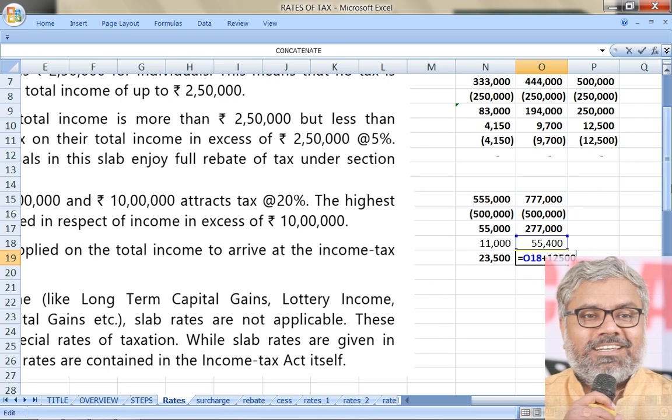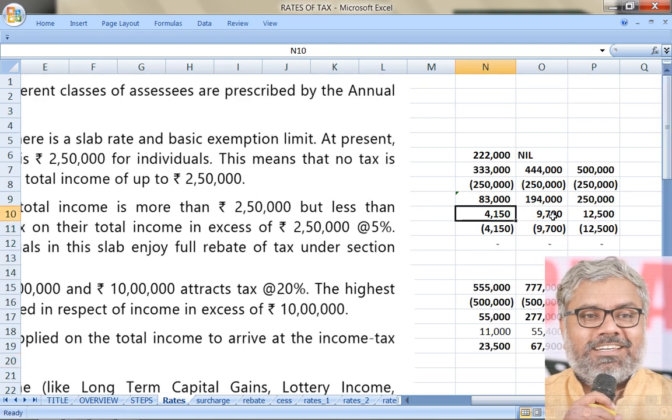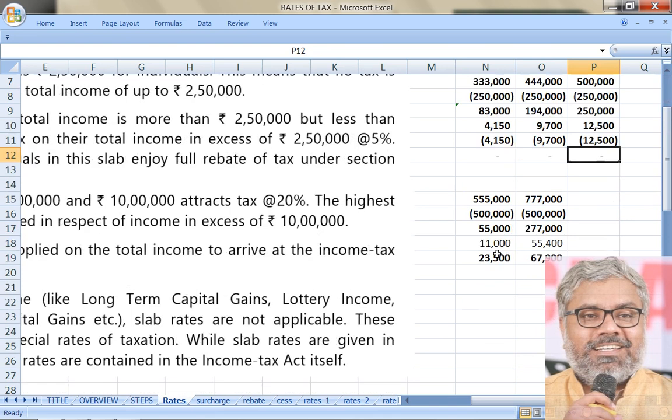Then after that you have to add 12,500 to that. Basically, what is the amount of tax that is to be payable in this case? 67,900. Are we again calling it the final tax liability? No, we are talking about all of these things as base tax only. Earlier base tax was this 4,150, 9,700 and 12,500. Because of rebate, the tax liability was nil.